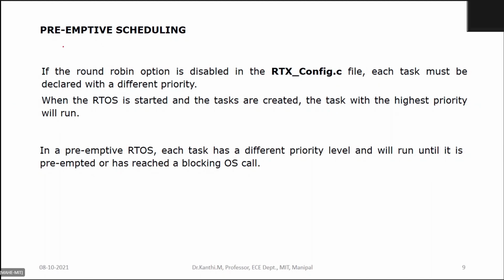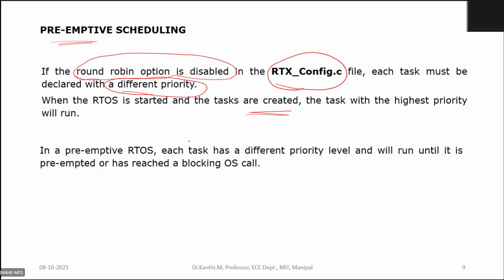Yeah. So in preemptive scheduling, the round robin option is disabled in your configuration file, and each task must be given a different priority. So when the task is started or created, the task with the highest priority will run.